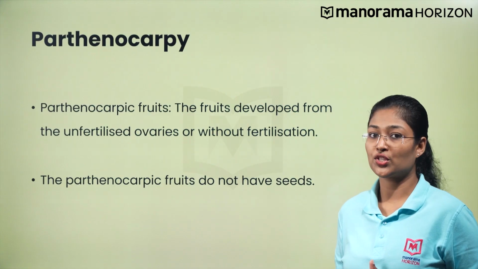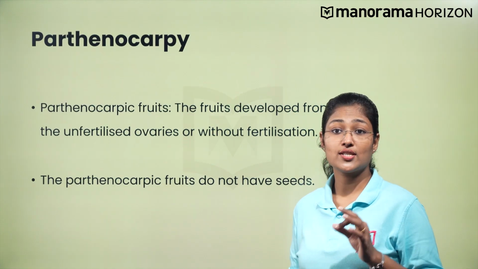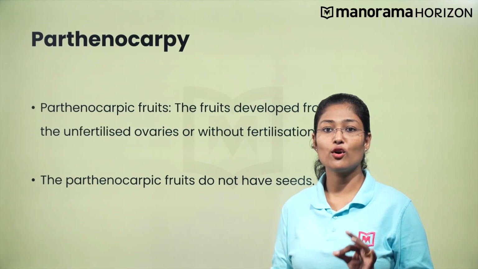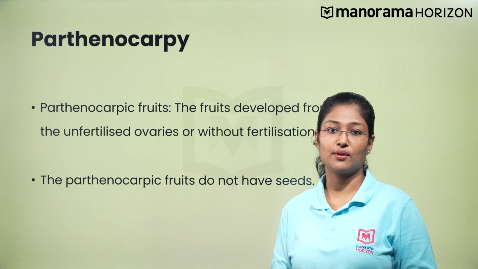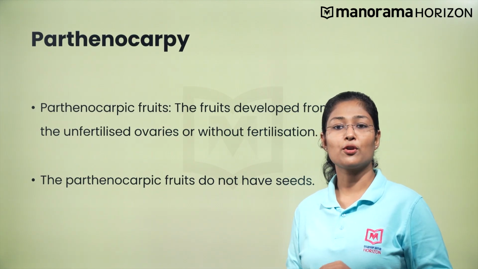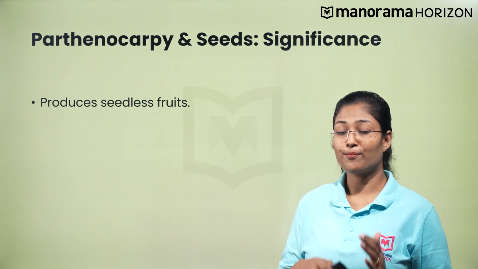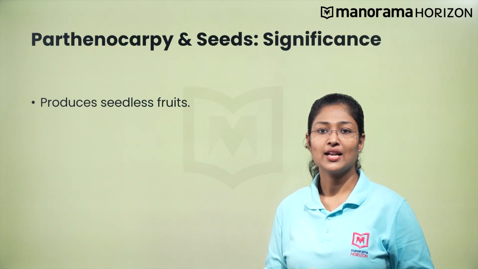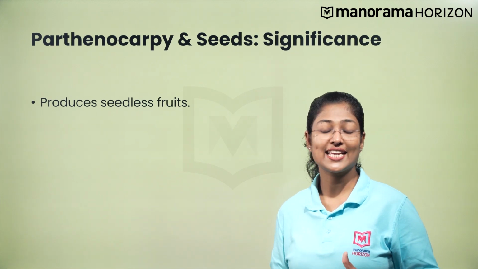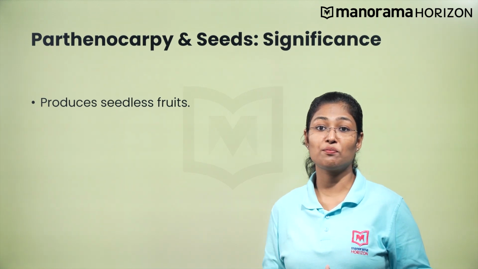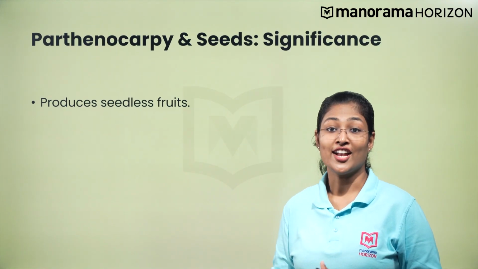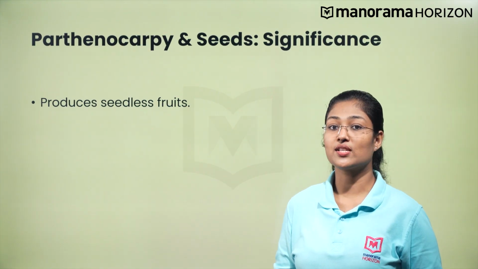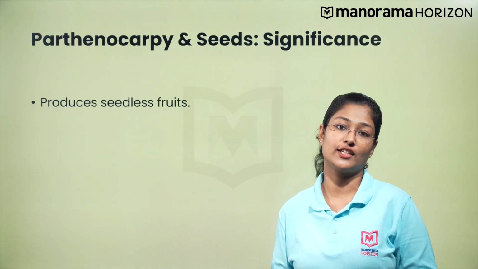You might ask a question here. Is seed formation desirable or not? Let us first discuss the scenario where seedless fruits are desirable. Parthenocarpy produces seedless fruits of pineapple, banana, cucumber, grape, etc. Isn't it desirable to have seedless oranges and seedless watermelon to enjoy these fruits? The treatment of unpollinated flowers with auxin induces the production of fruits without fertilization.